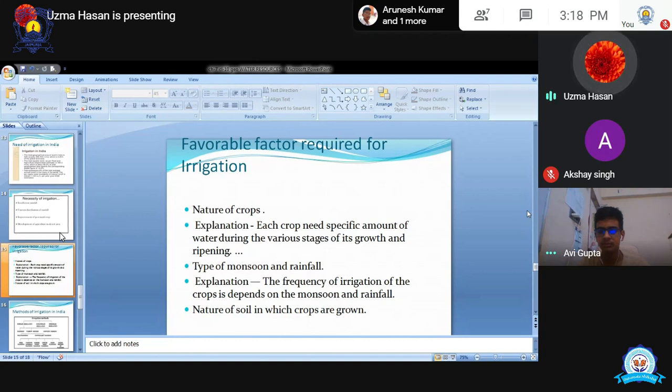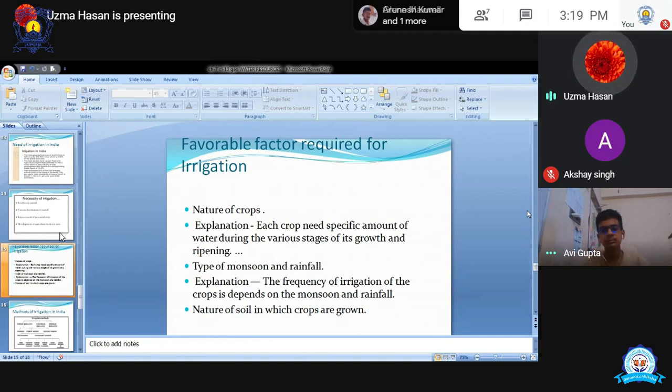Next is the type of monsoon and rainfall. Actually, I have given you the example. This is the time when we need lots of water from the monsoon itself. But monsoon is not coming to Lucknow, in so many parts of northern India, and they are not giving us water. This is the time for the ripening of that rice crop. So this time we need lots of water because monsoon and rainfall are not giving that much water. That's why we need to irrigate our fields. इसलिए हमको अपनी खेतों में पानी देना ही पड़ता है.